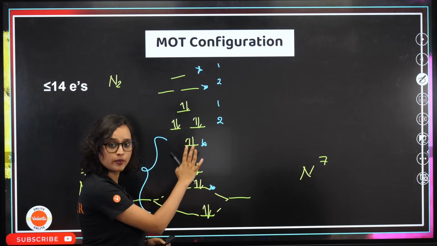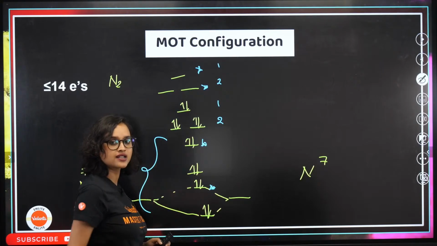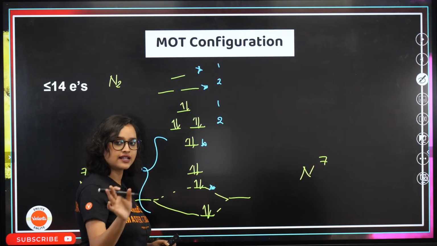Understand, this is your molecular orbital. In the exam also you can draw it like this. This is the easier form. Just draw the dashes, and that's it.